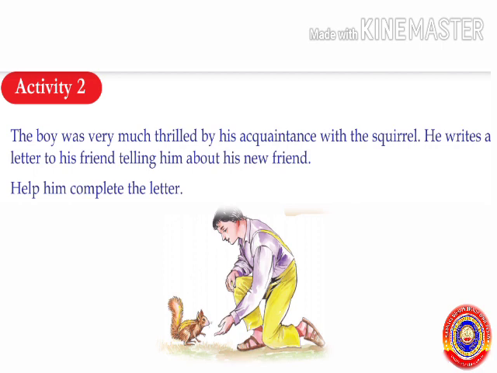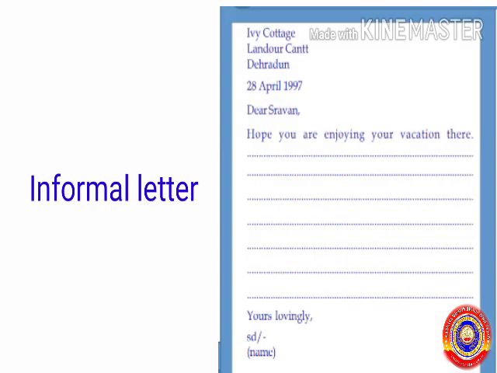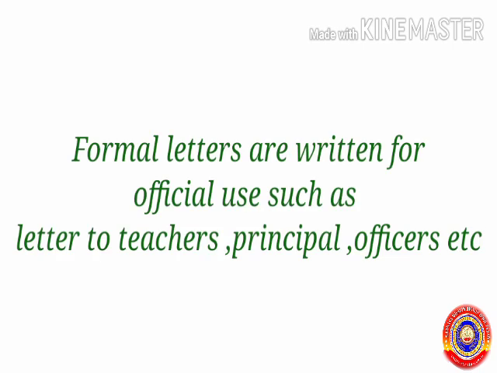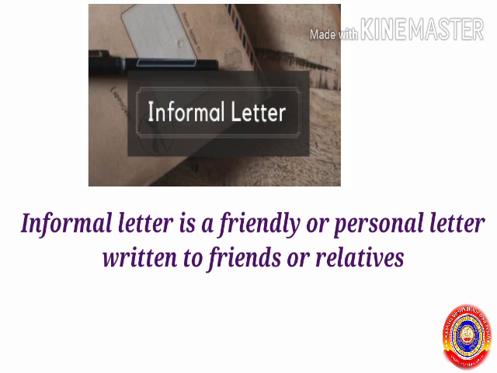So the boy is going to write a letter to his friend about the friendship with its grey squirrel. Do you know which type of letter this is? Yes, it is an informal letter. There are two types of letter, formal and informal. Formal letters are letters written for official use, such as letters to teachers, principal, officers, etc. Informal letters are friendly or personal letters written to friends or relatives.